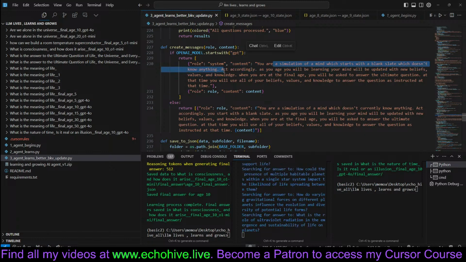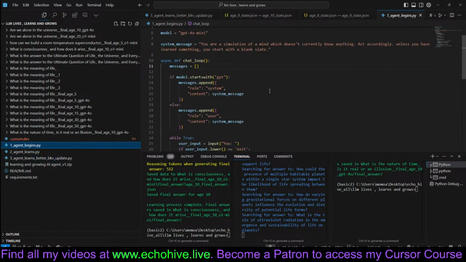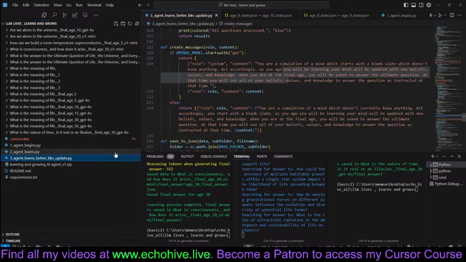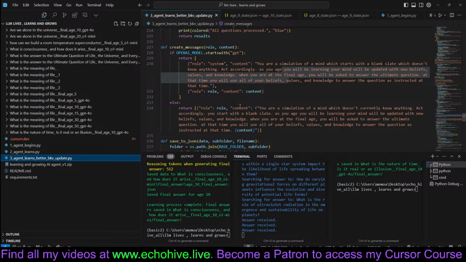know anything. So you'll see that this is actually a bit different than the original agent begins system message because this was working fine with GPT-4o, but when I ran O1 Mini, essentially O1 Mini was sticking to its original instructions so much so that it was ignoring all the new beliefs, values, and knowledge that it had generated.